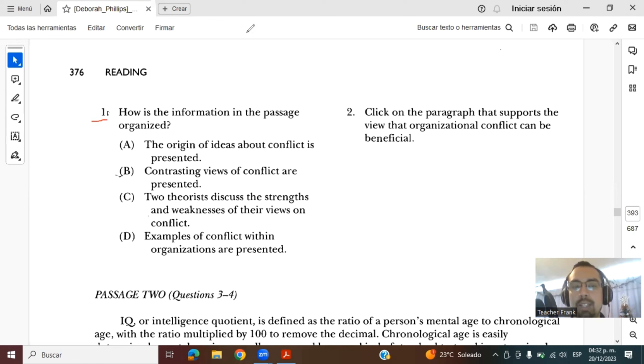Okay, number 1 says, how is the information in the passage organized? And the correct answer is B. Contrasting views of conflict are presented, right? First, that conflict within an organization is bad, but then that it could be good and it stimulates progress and change, right? Okay, and in number 2, click on the paragraph that supports the view that organization conflict can be beneficial. It is paragraph number 3.